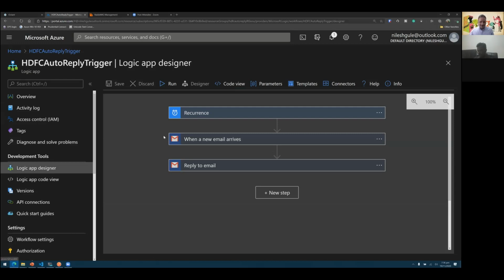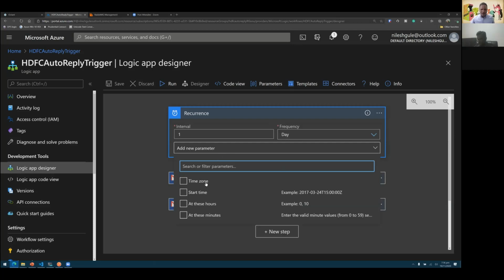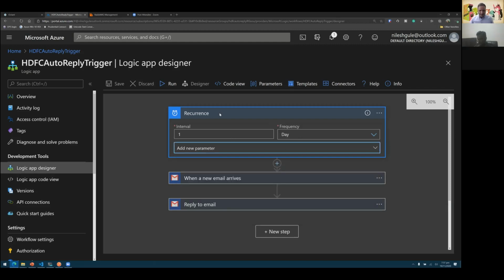So this particular logic app is again on a recurring basis. This is not based on any event. I've scheduled the frequency as 1 day. I have the option of adding some additional parameters, like if I want to add a time zone, a start time at particular hours and things like that. But for simplicity, I'm just keeping the frequency as 1 day.